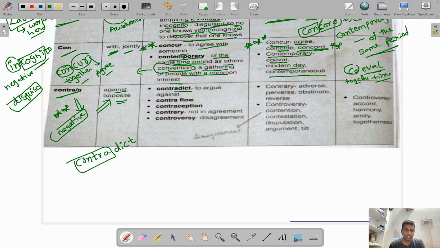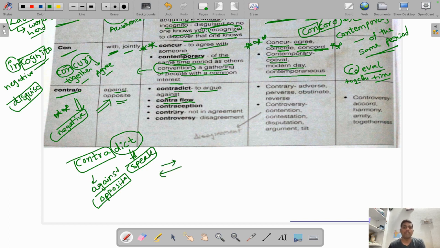Contra means against or opposite, as I mentioned just now. Dict is another root word which means speak, guys. You can remember this one. So contradict means you are speaking against something, or speaking in opposite to something. So, to argue against. Contraflow means a flow against, a flow which is opposite. For example, if the flow is like this, we will say this one is the contraflow.